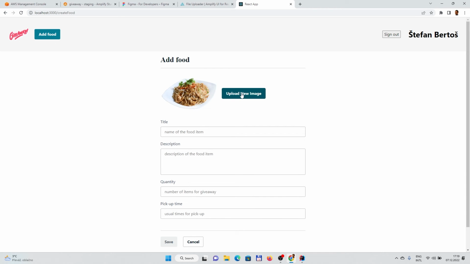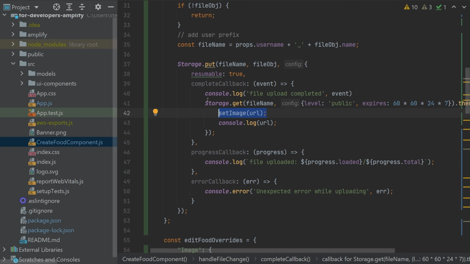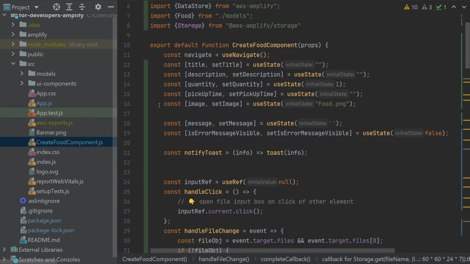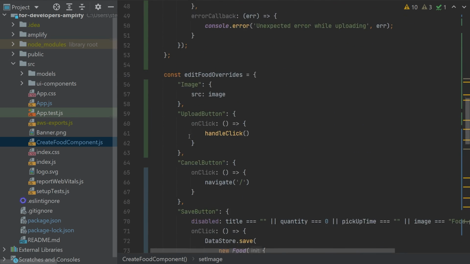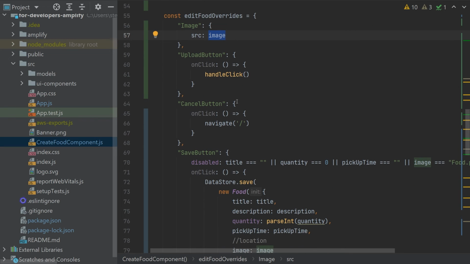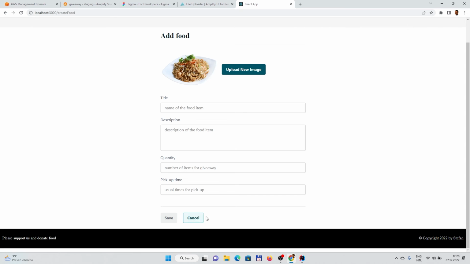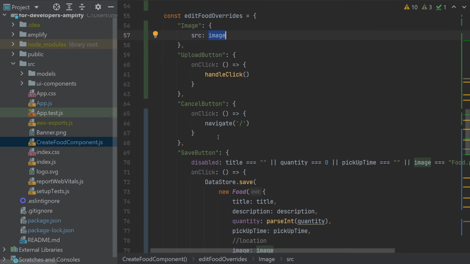When we do a second call to get the file, we will get the URL, and therefore, to display the image, we are just using the state, because we are modifying the image properties, and the source of the image is the state URL, which is great for us. Then we have a cancel button at the bottom of the screen, and with cancel we just go away and navigate to the home page.